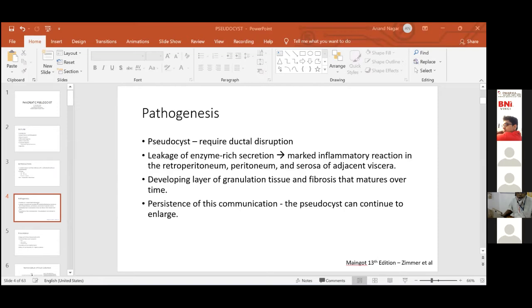This is a very important slide, students, from your point of view, because very often in the exam, when we show you a CT, you just say there is a pseudocyst. That is not enough. So keep all these points in mind when you read a CT scan showing a pseudocyst. In the first instance, you must describe all these things. Even if they are not there, you should say that I have looked for all these things and they are not there. So don't just say pseudocyst and stop, and then let the examiner ask you two supplementary questions. So give the complete description first.